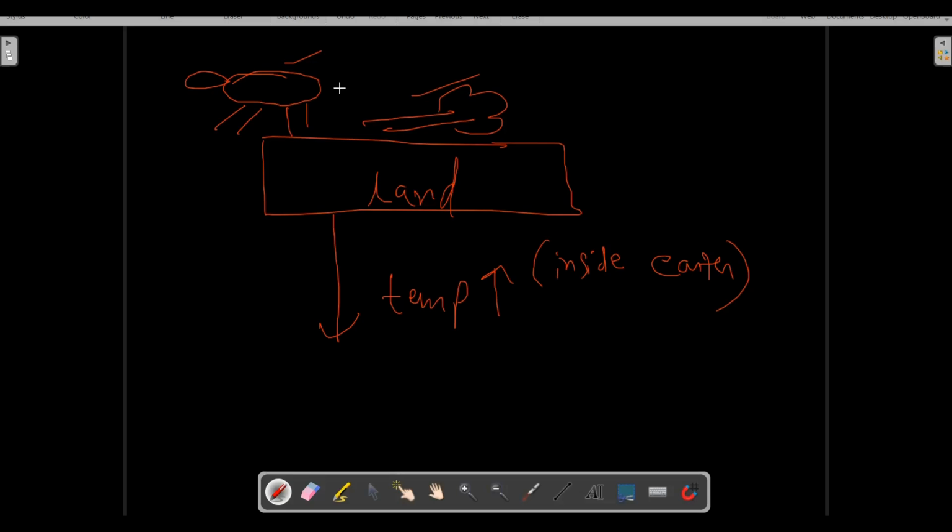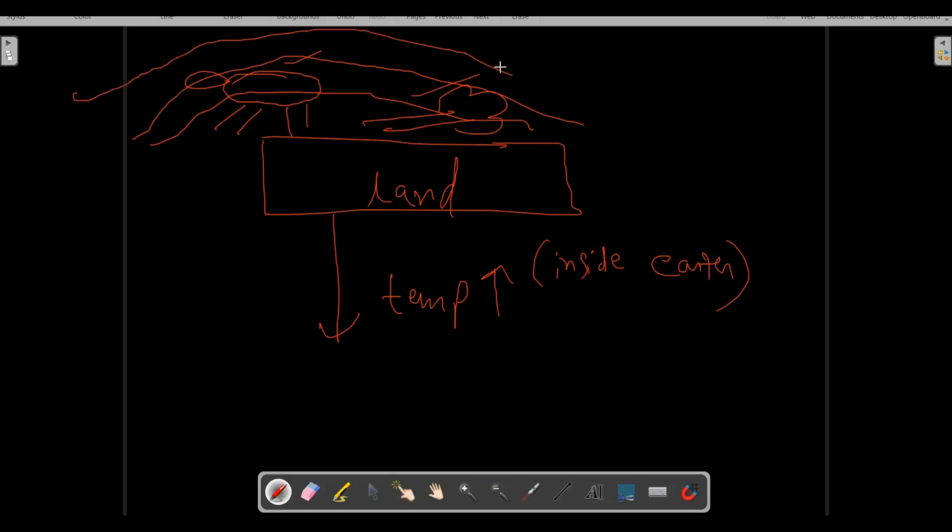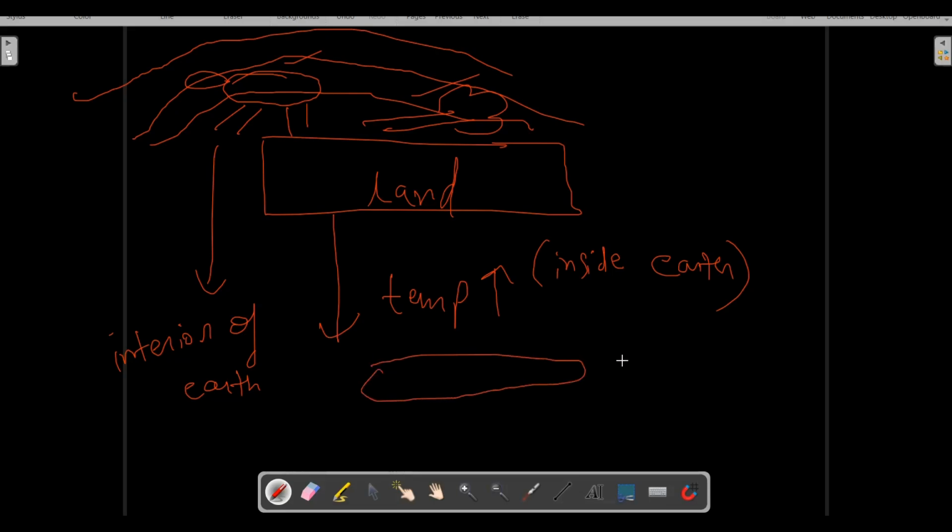Over millions of years, a layer of dust and a layer of soil is deposited on these dead bodies. As a result, these dead bodies reach the interior of the earth, because soil keeps getting deposited over them. After millions of years, they reach over here, suppose, and here the temperature is high and the pressure is also high. So what happens is that they get converted into coal, petroleum.